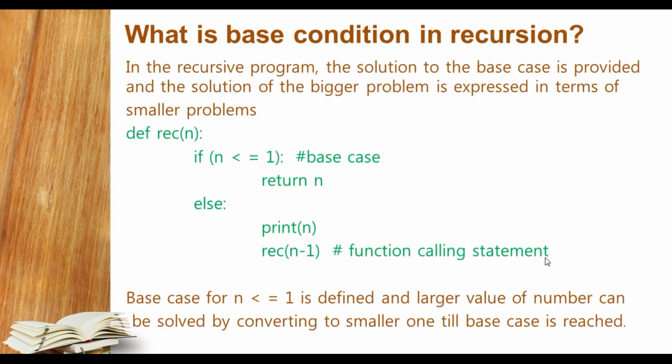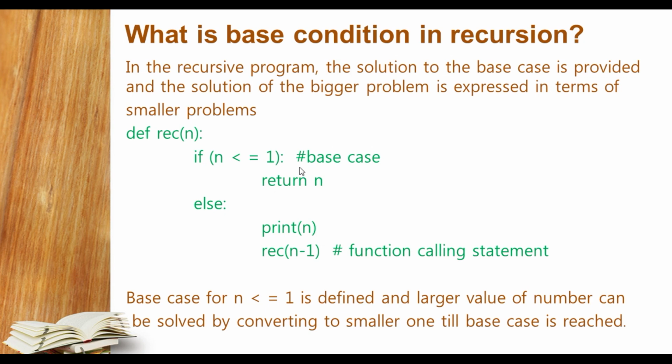So student, we need to understand what a base condition is in depth. Here you can see a recursion program I have given, in which the condition n less than or equal to 1 is the base condition or base case, and then it will return n.